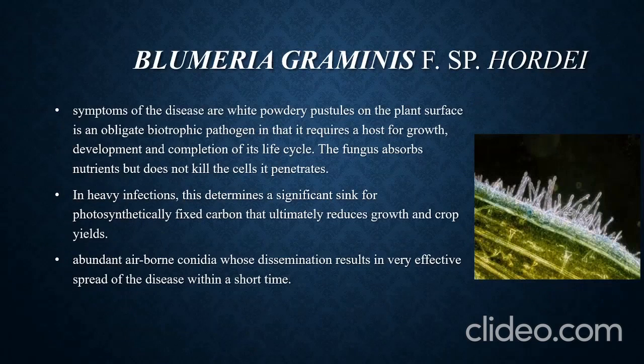The next is Blumeria graminis, formae speciales hordei. The symptom of the disease is powdery pustules. The powder is white in color, so white powdery pustules are present on the surface of the plant. This fungus is a biotrophic pathogen.